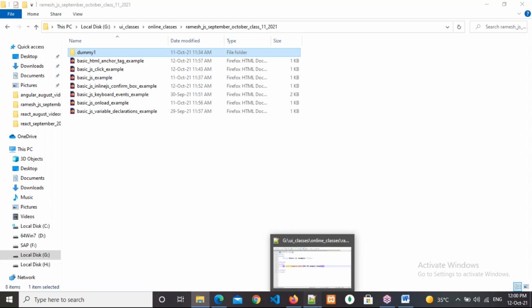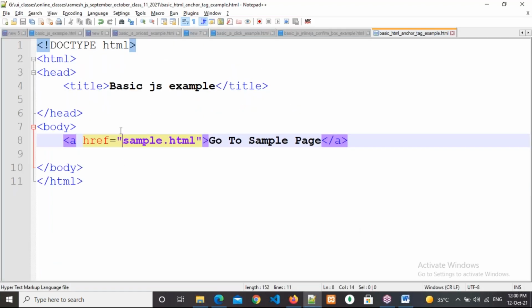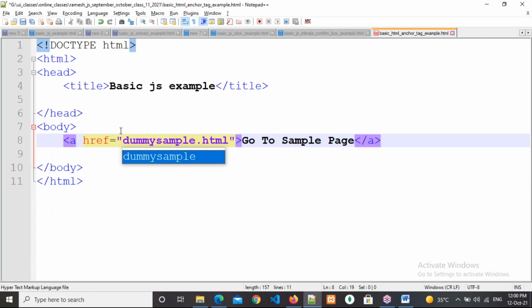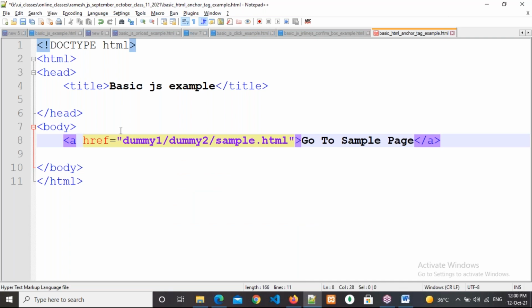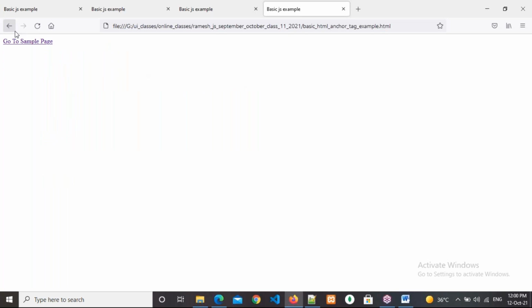Whenever you are giving the path forward, directly write the folder name, because you are starting from the root directory. So write dummy1 slash dummy2 slash sample.html. Okay, perfect. Come here and refresh. Now click on the go to sample page. Respond everybody, are we going to sample.html or not?